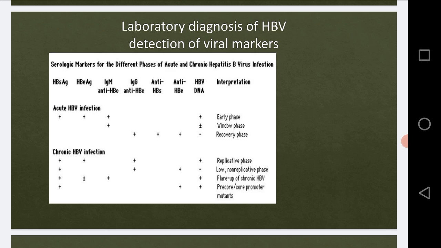Then in case of the HBe antigen, that is the nucleocapsid antigen. See, the HBc antigen is very inside, enclosed within the core coat. But the HBe antigen, though it is a nucleocapsid antigen, is present outside the core, in the capsid.